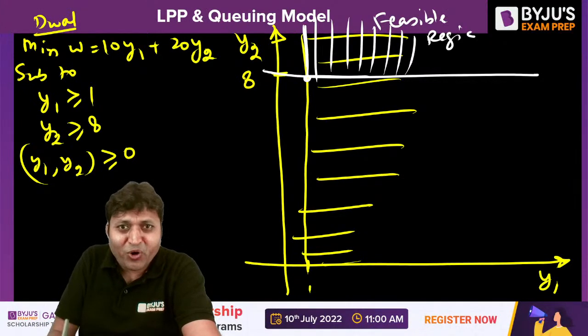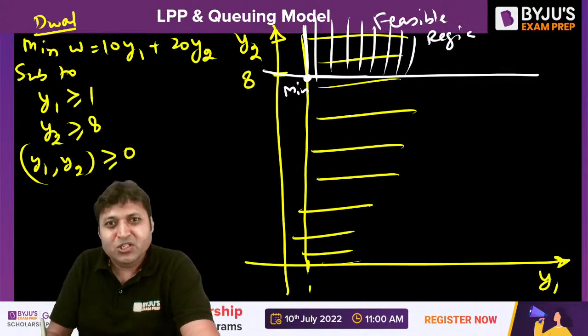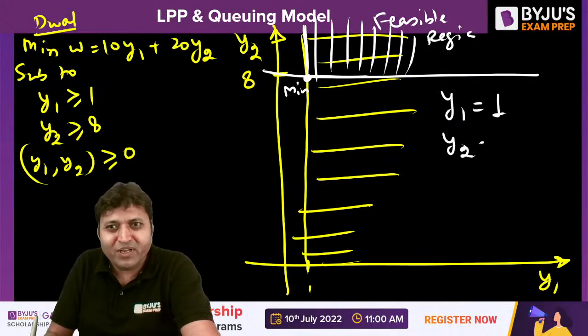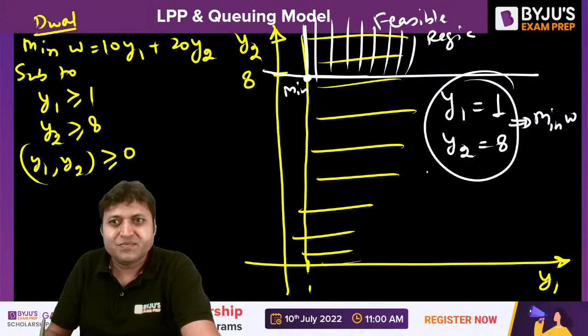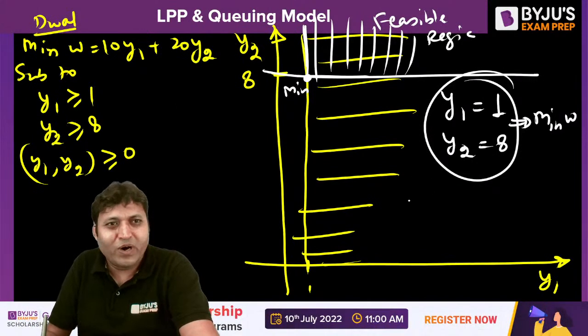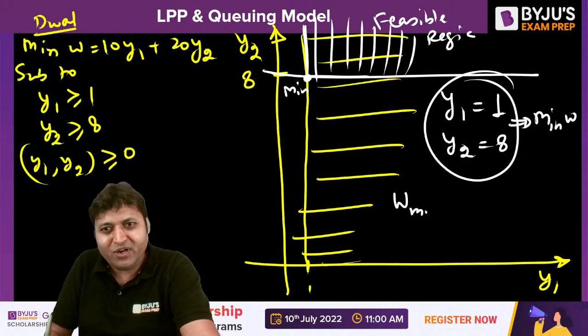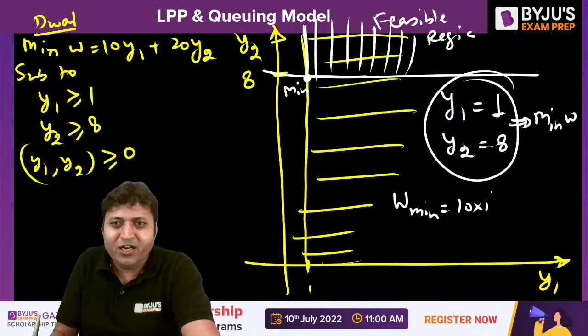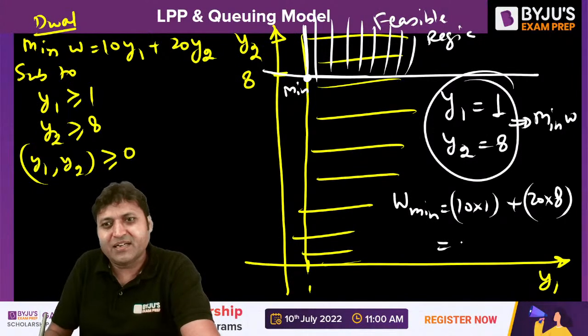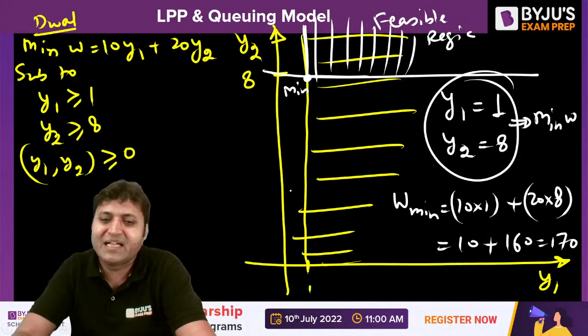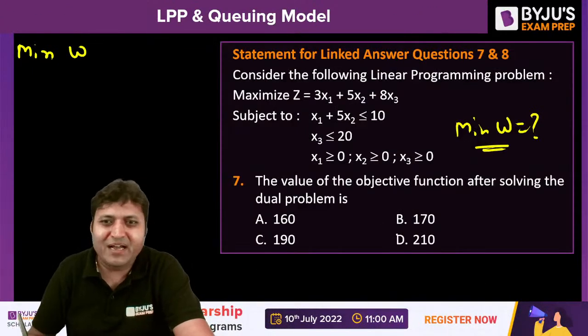And this is the minimum point. This will give the minimum. For the minimum point, y1 is equal to 1 and y2 is equal to 8. That will give you the minimum value of w. If you put y1 equal to 1 and y2 equal to 8, w minimum is equal to 10 into 1 plus 20 into 8, that is 10 plus 160, that is 170. 170 will be the answer to this question.